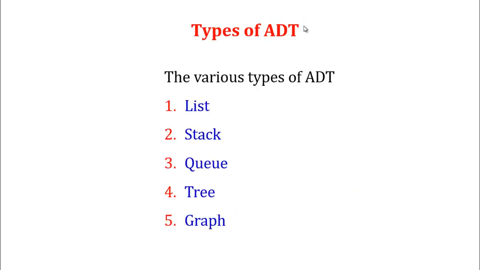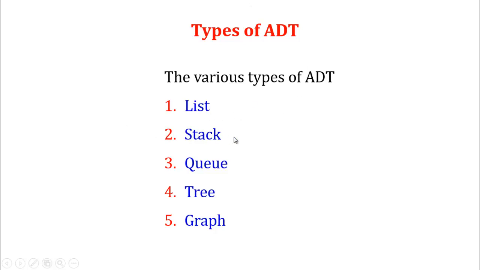Okay, the next one, the various types of abstract data types. The abstract data type can be used in various concepts in data structures. One is linked list, another is stack, next one queue, trees, graph, and then map, and it goes on. These are the various places where our abstract data type can be used. Based on the linked list, we can store our data, and do replace and search operations, insertion operation, deletion operation. These are the various types of operations present in the list.